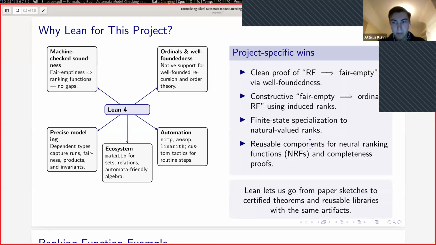This creates some benefits from using Lean. I was able to create clean proofs by relying on the definitions of well-foundedness and ordinals already in Mathlib and on well-founded ranks. And I could also reuse my theorems easily to create modular proofs.